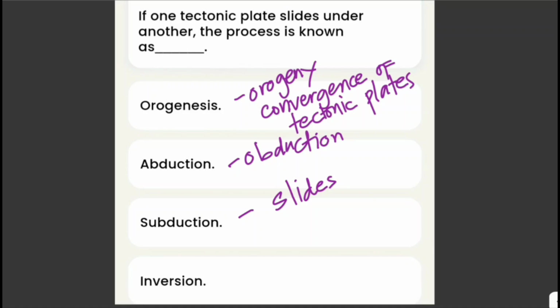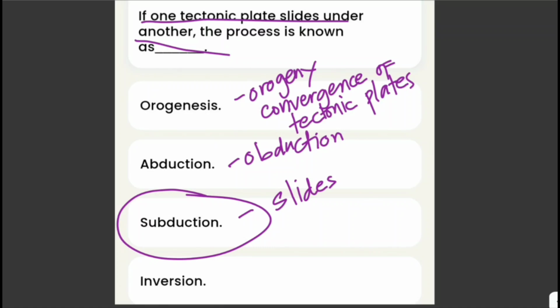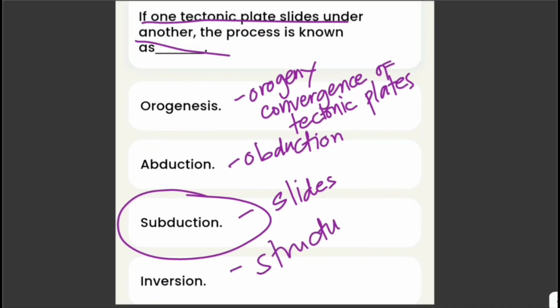So the answer here is subduction, if one tectonic plate slides under another. But what is inversion? In the context of plate tectonics, inversion refers to a specific type of structural change, primarily concerning sedimentary basins.